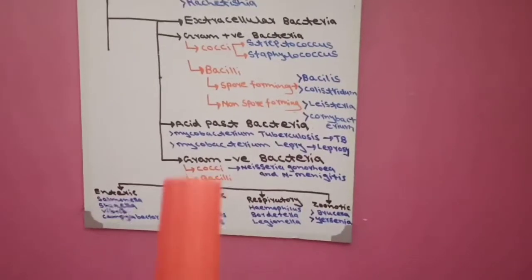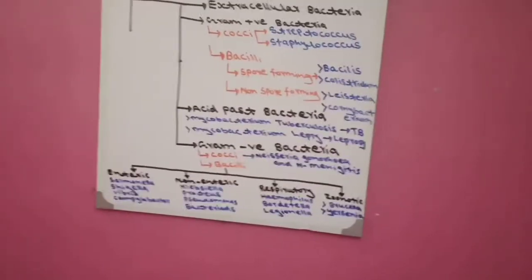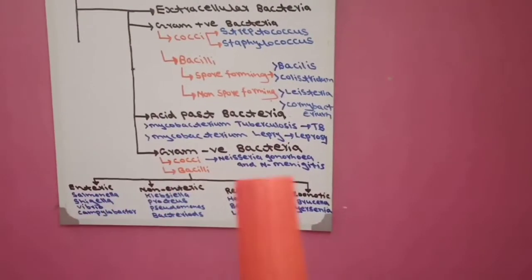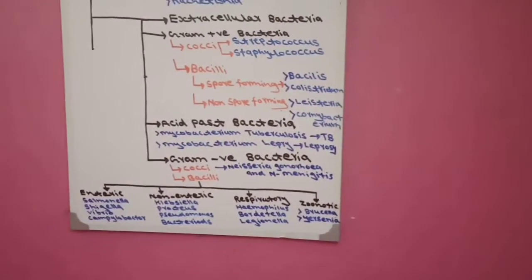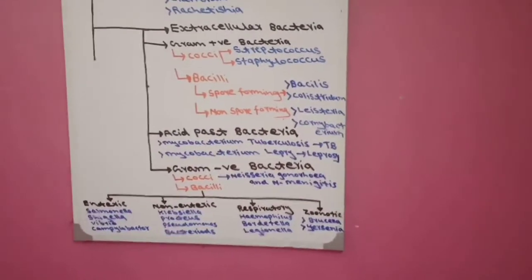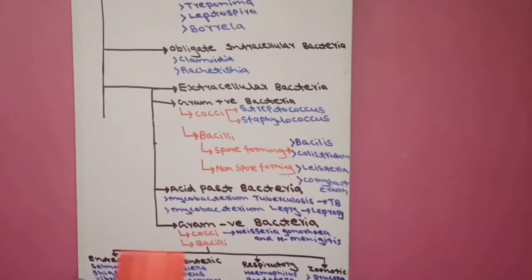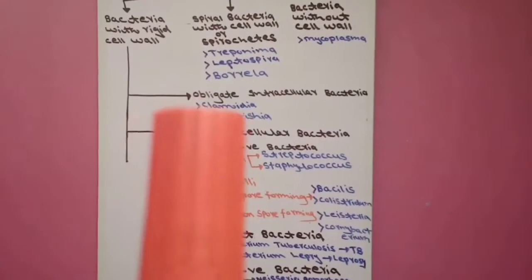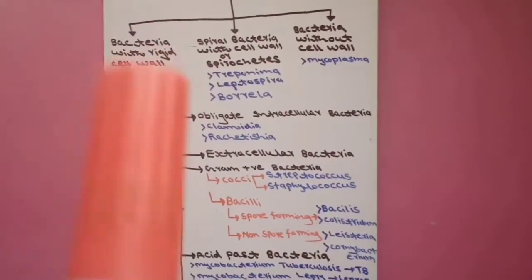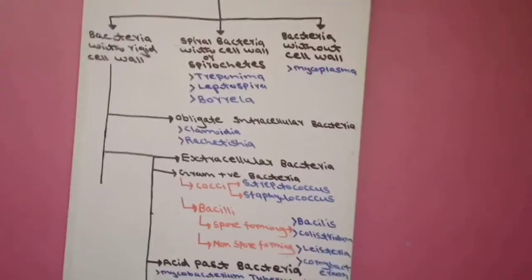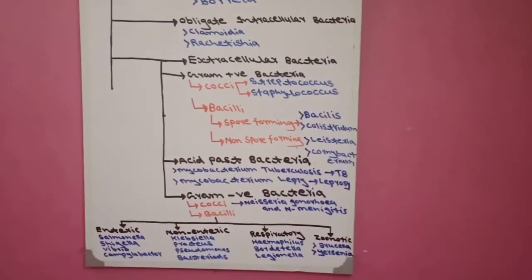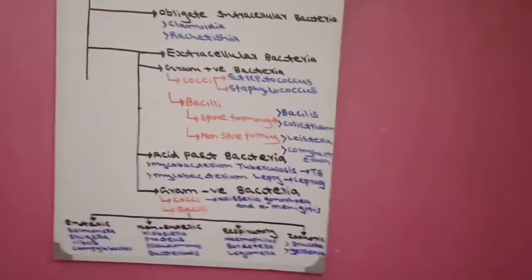Third, Haemophilus is bacilli, meaning rod shape. Fourth, Haemophilus is a gram-negative bacteria, which responds to gram staining. Fifth point is Haemophilus is an extracellular bacteria, meaning it works outside the cell. The sixth point, it is a bacteria with rigid cell wall. Now, if we remember this classification, we can easily write a short and long note on any bacteria.